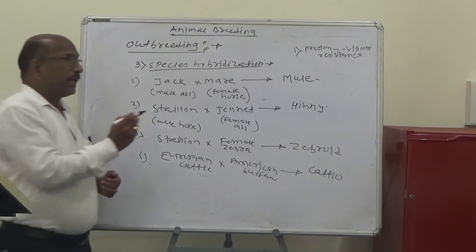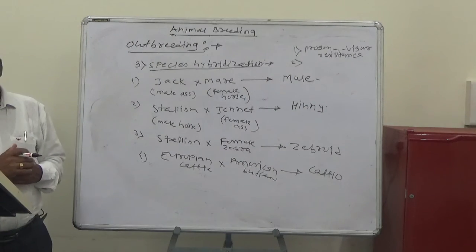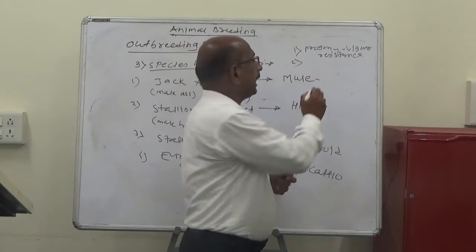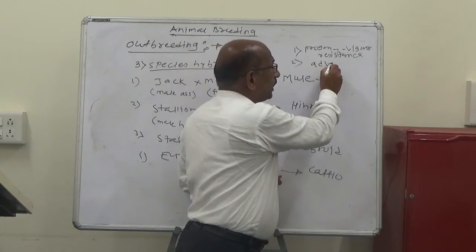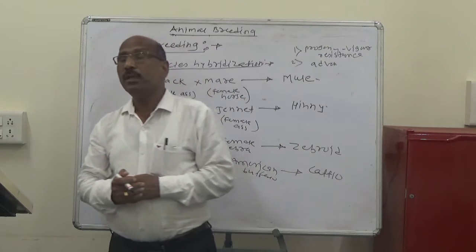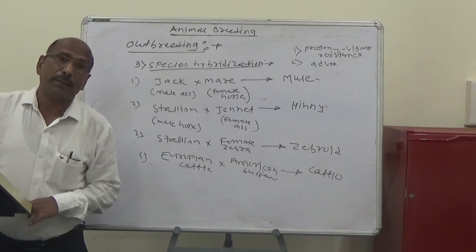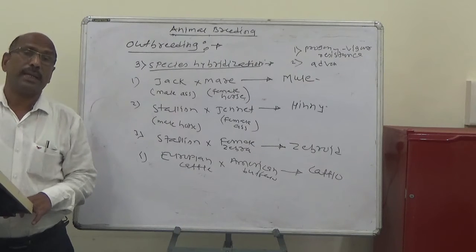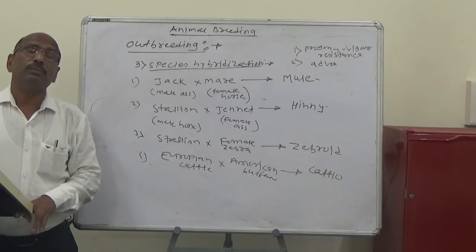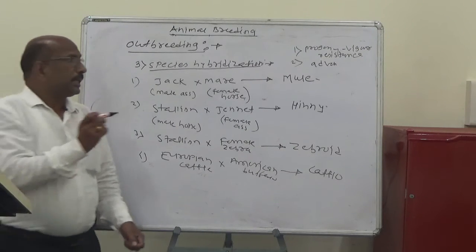The second advantage is that it produces progeny which shows better adaptability to adverse environmental conditions. These are the advantages of species hybridization. What are the disadvantages?